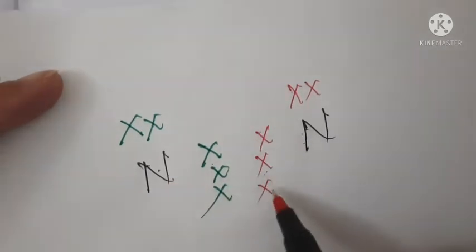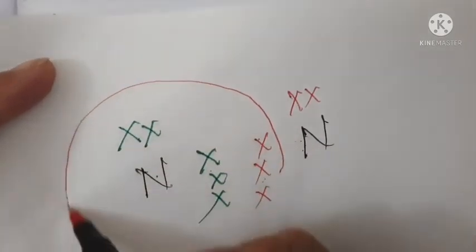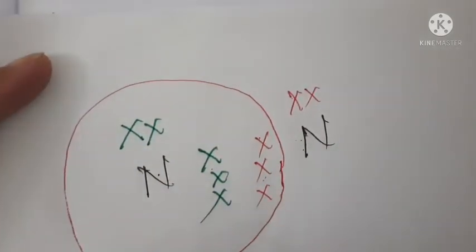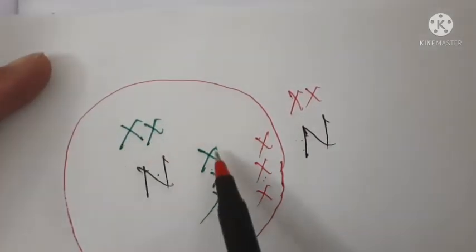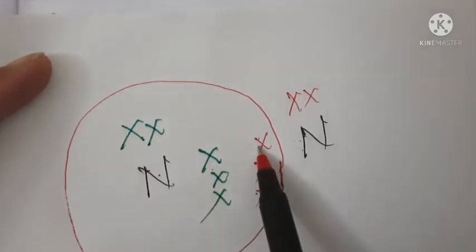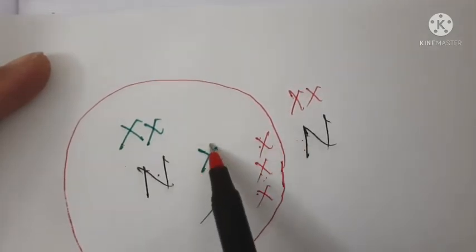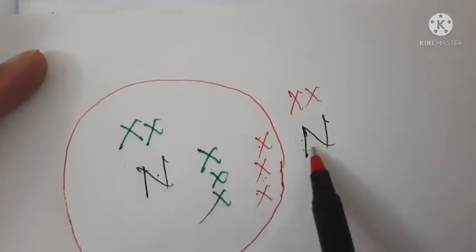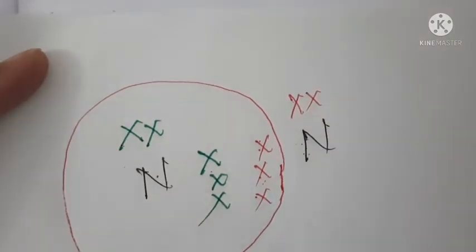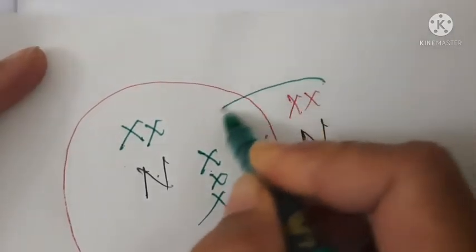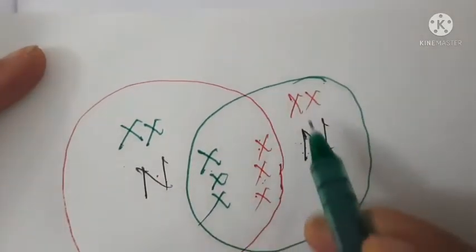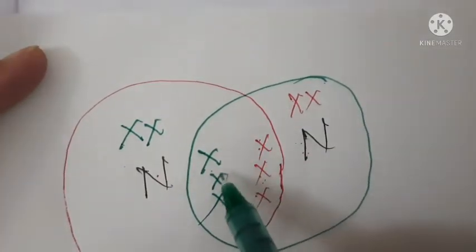So these 3 electrons will come in the area of this nitrogen. Now see 1, 2, 3, 4, 5, 6, 7, 8. Now this nitrogen will also share its 3 electrons with this nitrogen, so they will come in the area of the other nitrogen. Just do it like this. Now you see 1, 2, 3, 4, 5, 6, 7, 8.